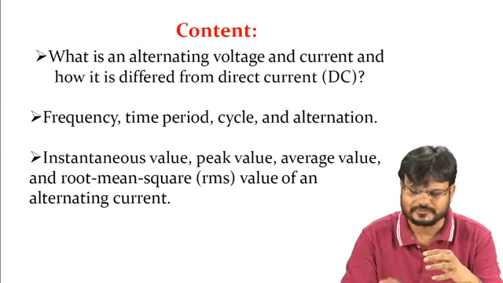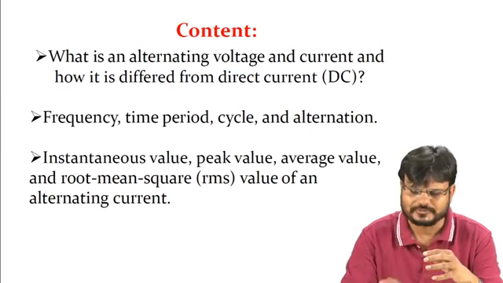As discussed in DC circuits, the flow of current in the circuit was steady, that means constant, or only in one direction. This is called direct current. The use of DC is limited to very few applications, like electroplating and charging of batteries. As you know, a battery works on DC only, so whatever output you get from the battery is direct current.